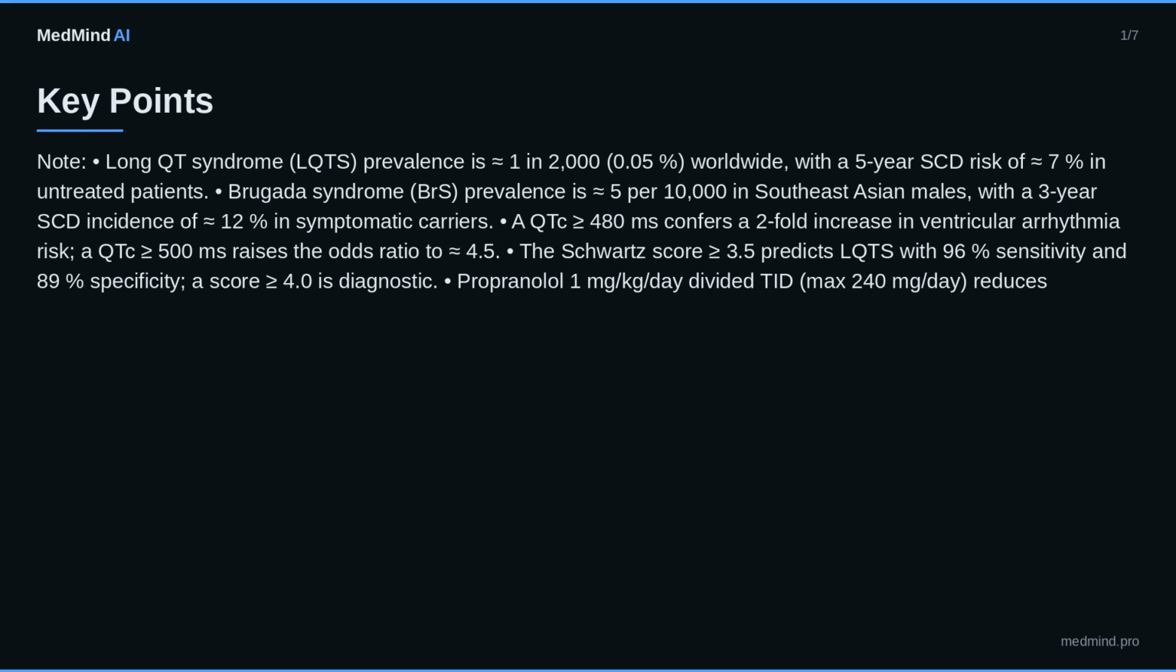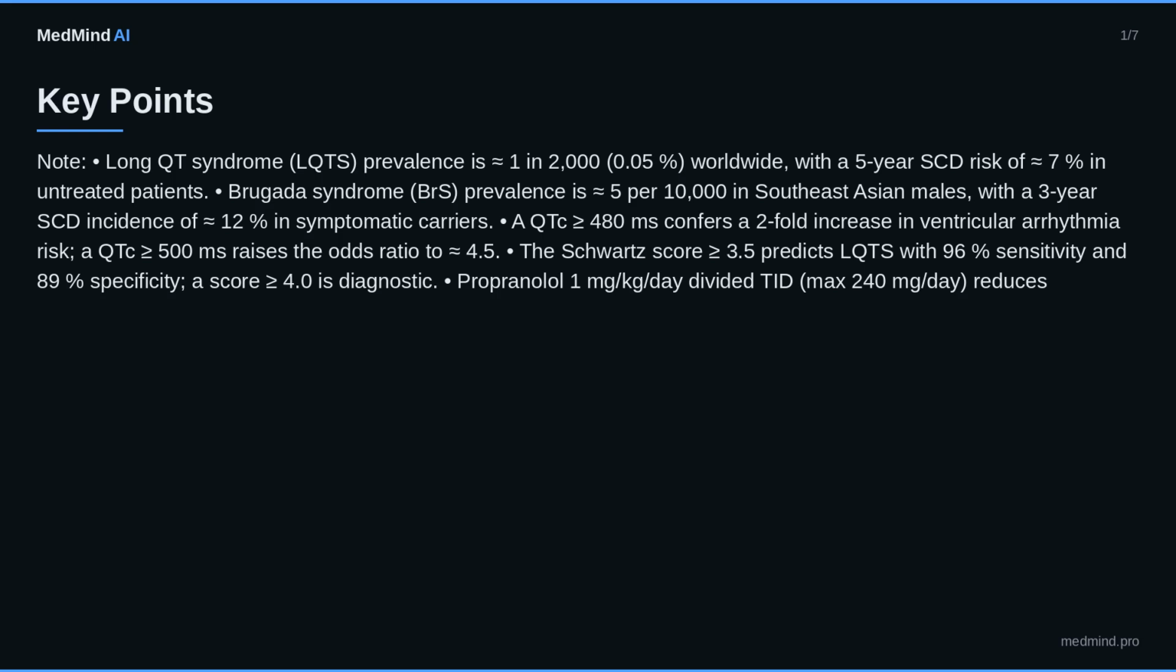ICD implantation in high-risk channelopathy patients yields a 5-year appropriate shock rate of approximately 15% and a mortality reduction of approximately 55%, HR 0.45. Serum potassium 3.5-5.0 mmol/L and magnesium 0.75-0.95 mmol/L are target electrolytes. Hypokalemia less than 3.0 millimoles per liter increases TDP risk by approximately 3-fold.